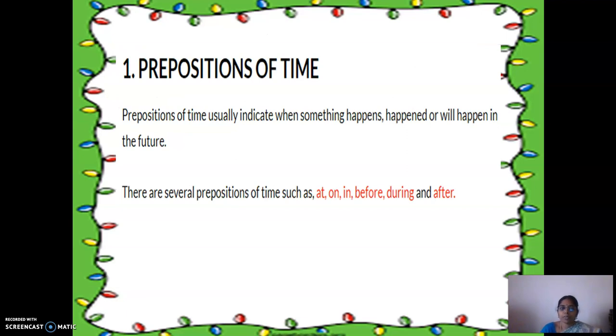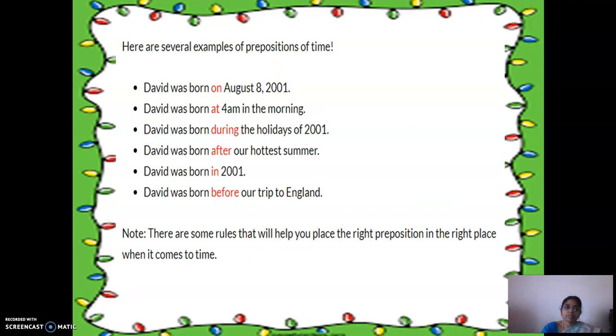Preposition of time. Preposition of time usually indicates when something happened. The word when represents the time, right? When something happens, happened or will happen in the future. So there are several prepositions of time such as at, on, in, before, during and after. So all these are prepositions of time, right?